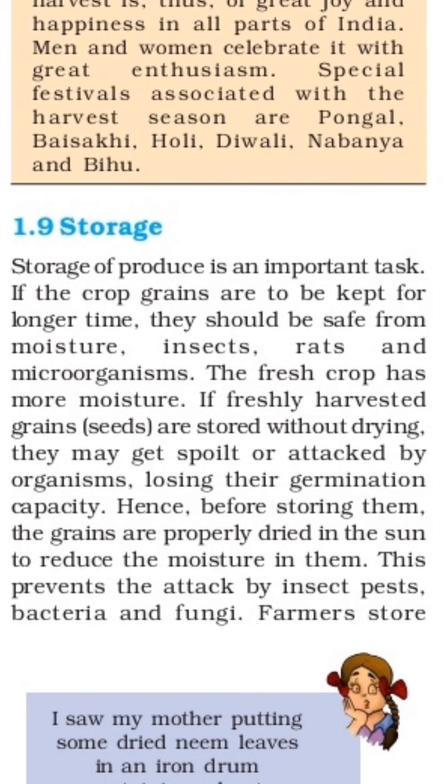If the crop grains are to be kept for a longer time, they should be safe from moisture, insects, rats, and microorganisms. We already see in our homes also, when our father buys the seed material, he keeps it in a safe position, because he wants to protect it from moisture, insects, rats, and microorganisms. They damage the grains. The fresh crop has more moisture.